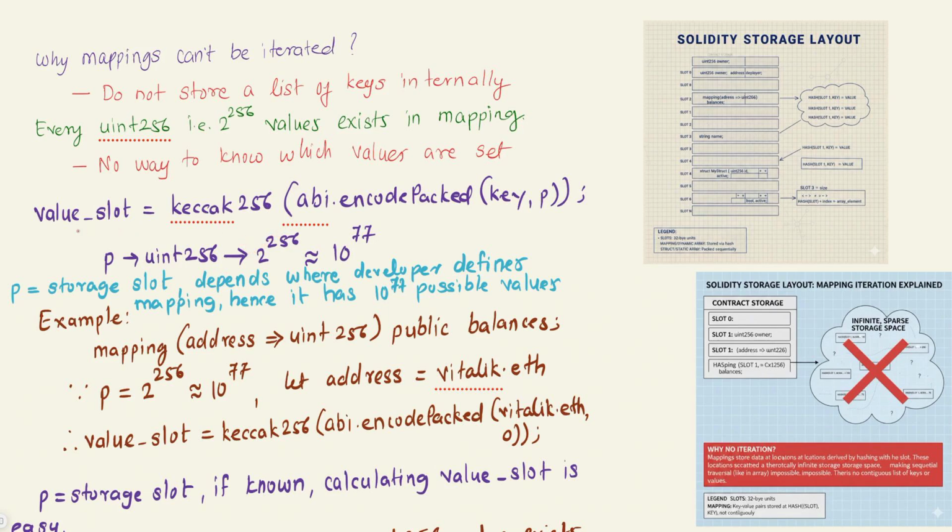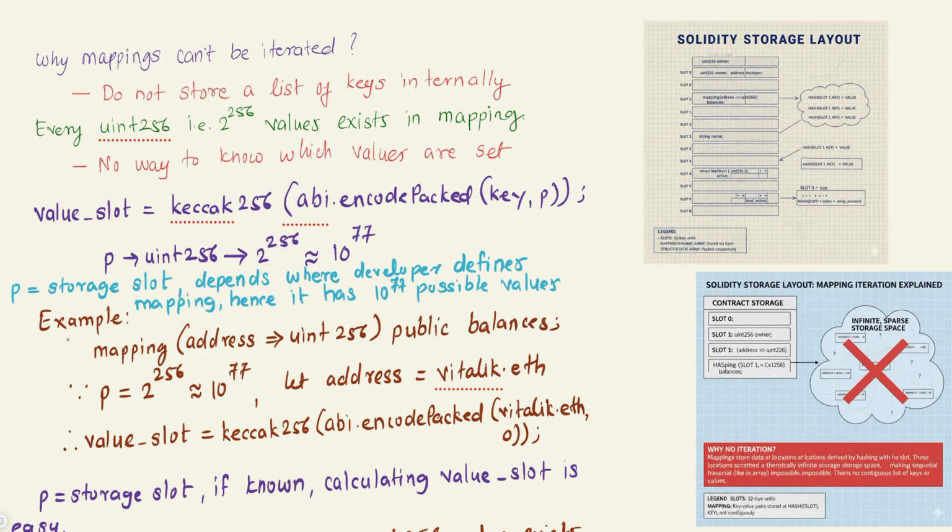How is the value slot calculated in case of a mapping? It is calculated by using the keccak256 hash function, encoding the key and the storage slot. So this will give you the value slot.